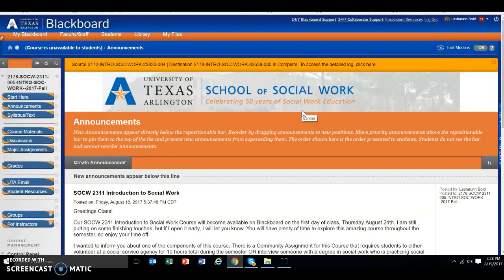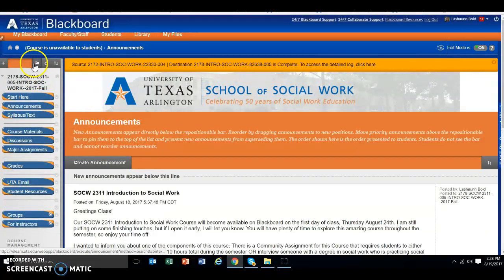So be sure that you are checking your announcements regularly and checking your MyMav email. That's the only email that we can look at or accept. So if you send me a different type of email, I won't be able to accept it or correspond that way. So just use your MyMav email. And this is the announcements section.